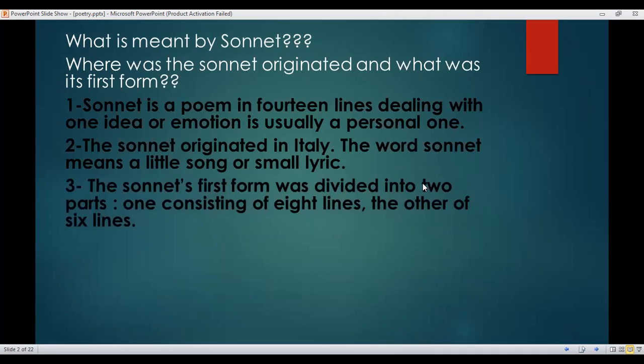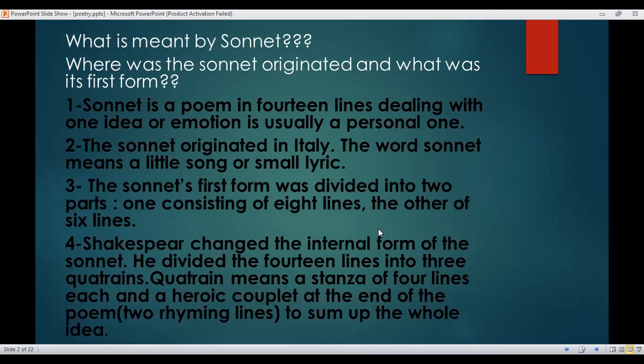The sonnet's first form was divided into two parts, one consisting of 8 lines and the other of 6 lines. Shakespeare came and changed this form. He changed the internal form of the sonnet. He divided the 14 lines into three quatrains, and quatrain means a stanza of 4 lines each, and a heroic couplet at the end of the poem, two rhyming lines to sum up the whole idea.